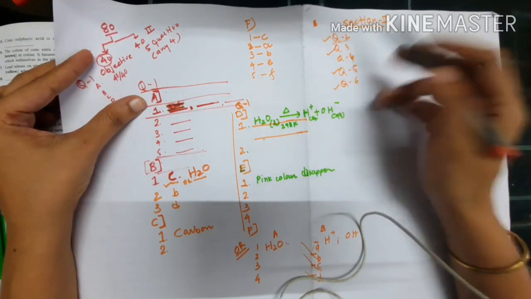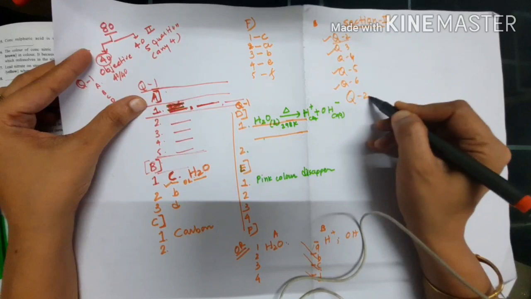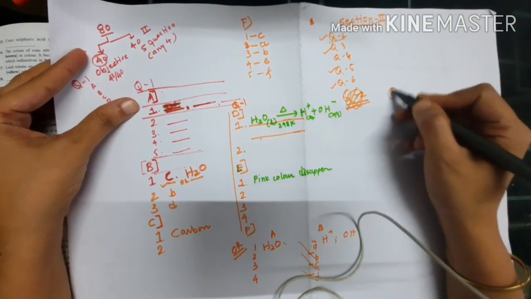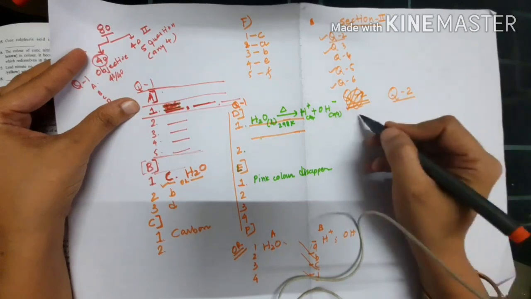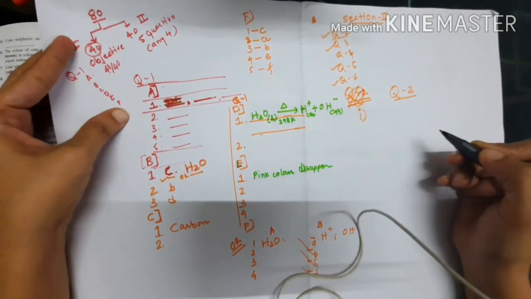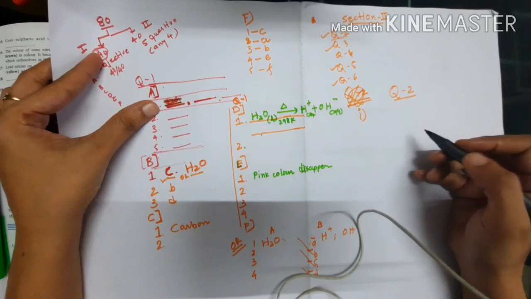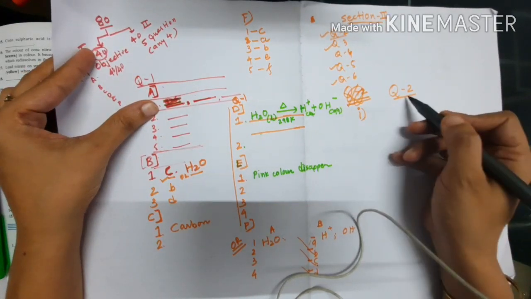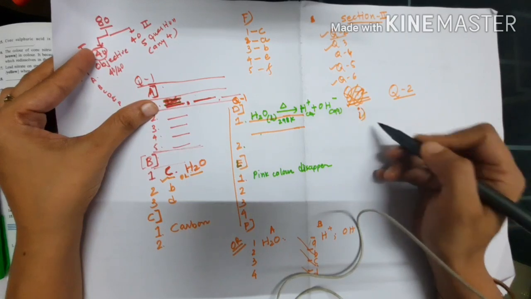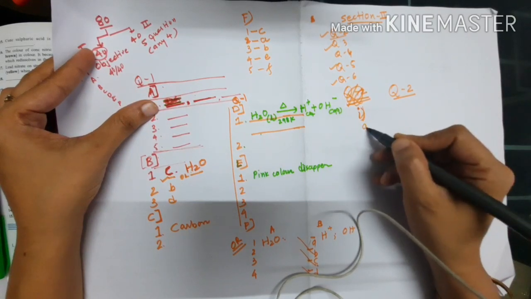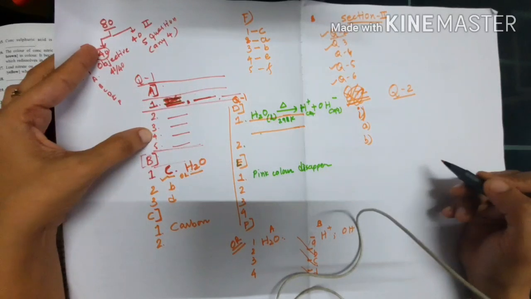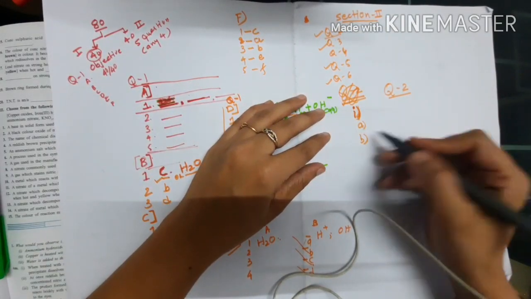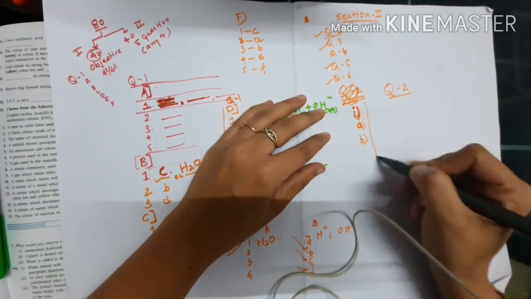Suppose you are writing question number 2. I prefer that you write the question number in the center. If a question has subparts, suppose question number 2 has a first question with A and B, then write A first, leave a line, and write the answer below it.